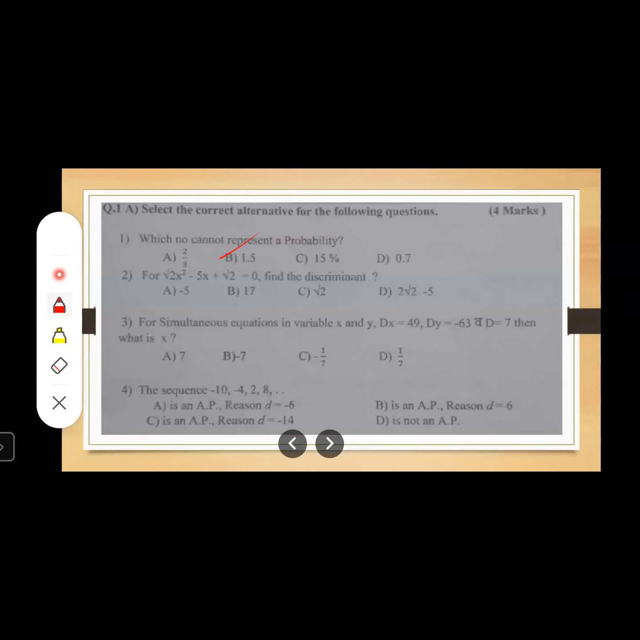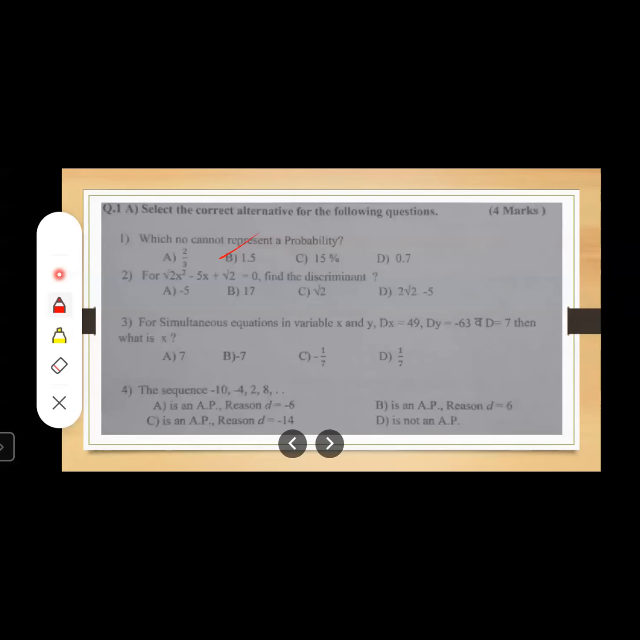See here, how to write the answer? You should write what the second option is, B. Students always make this mistake. They write answers randomly like 15% or 0% or 2.3. You should write the option, B, and that too in capital letters. You should write in capital only, right?